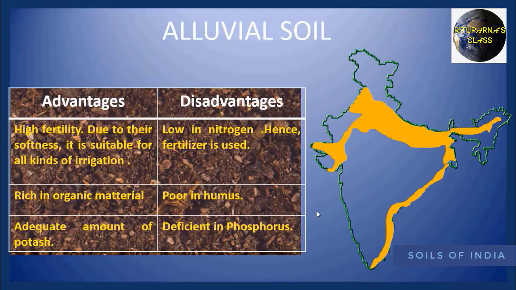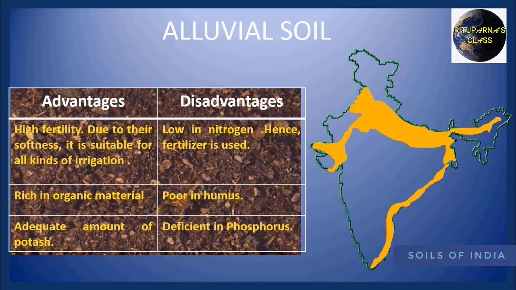Now we are going to discuss the advantages and disadvantages of alluvial soil. Alluvial soil is highly fertile in nature and it is soft. Due to its softness, it is suitable for all kinds of irrigation. We already know that the northwestern part of India doesn't get enough rainfall. Still it is developed in agriculture. Why? Because of the presence of irrigation facilities. But in alluvial soil the proportion of nitrogen is very low, though we can use fertilizer.